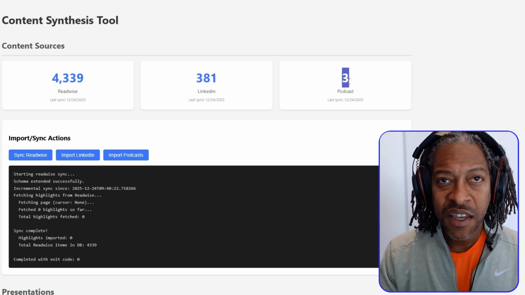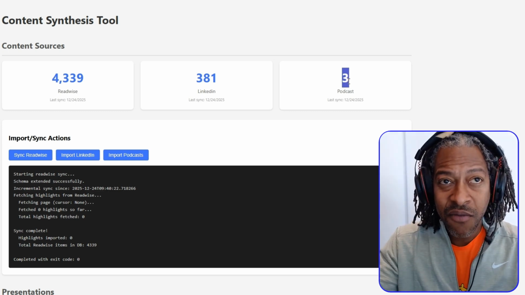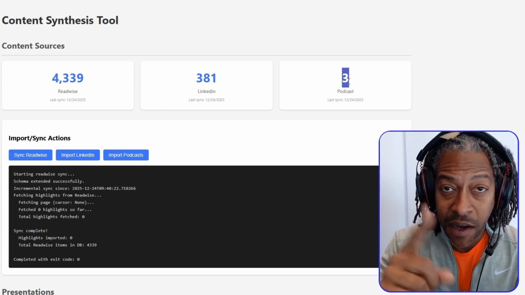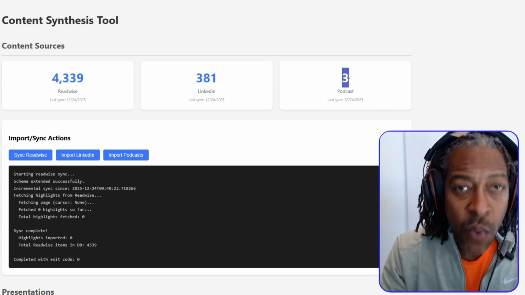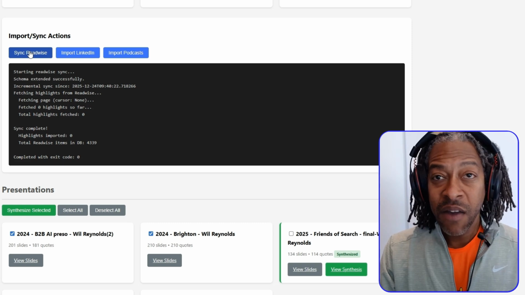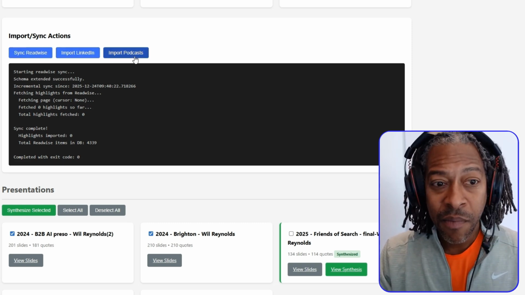Why would I want to bring these things in? Because they will give me new frames and new lenses based on things that I've read that can challenge things that I've said in the past in my presentations so I can update those, or to give me a new way to describe them. So what it did is it created a button for me to just sync my Readwise. I can import my LinkedIn posts, or I can import podcasts.